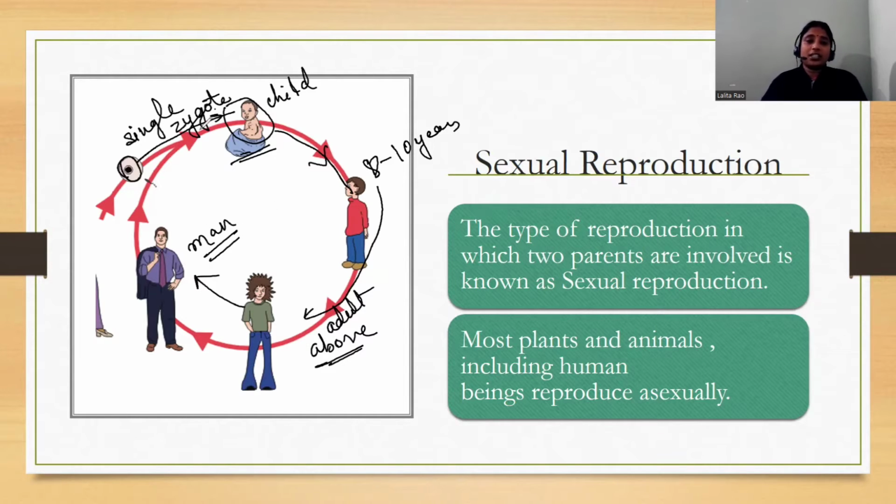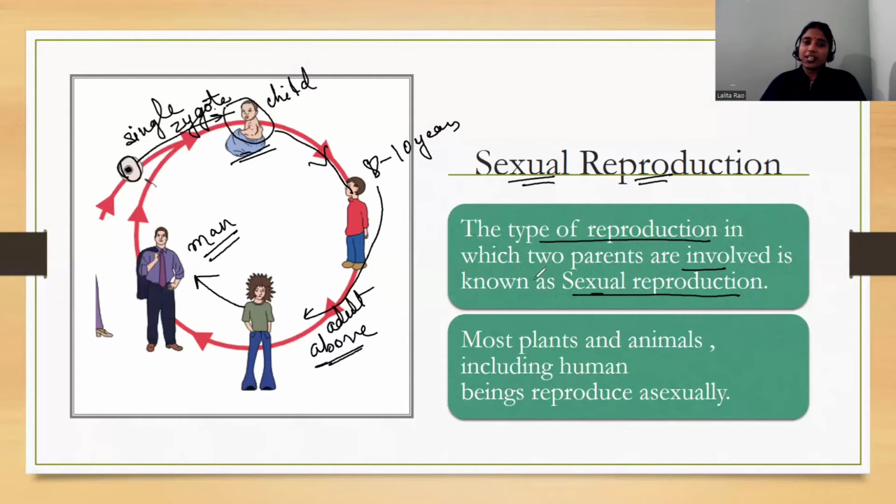But all these human beings are born by which type of reproduction? By sexual reproduction. So sexual reproduction, we can define it as a type of reproduction in which two parents are involved for giving birth to a young one. Such type of reproduction is known as sexual reproduction.